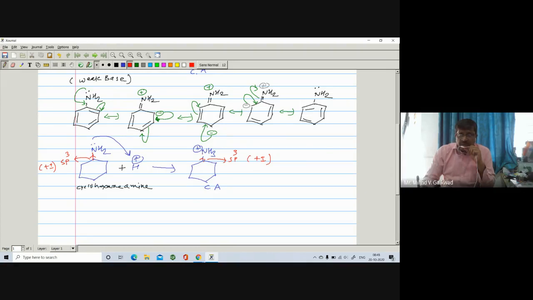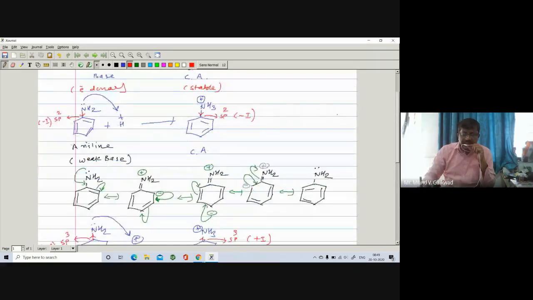The intensity of the positive charge gets decreased. So there is a dispersion of charge, which means this is found to be stable due to the plus I effect. But in the previous case, it is found to be unstable.